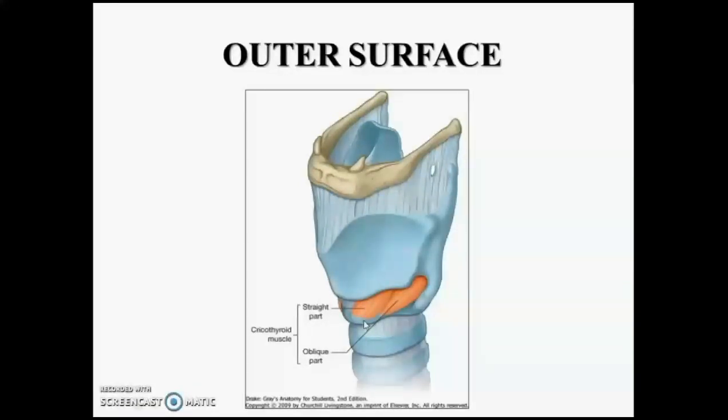The superior border is giving attachment to the thyrohyoid membrane, that is superior border, convexo-concave, whereas the inferior border is giving attachment to the straight and oblique parts of the cricothyroid muscle. This is about the outer surface.